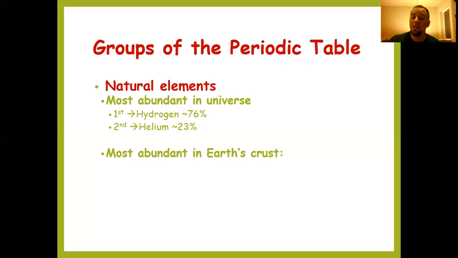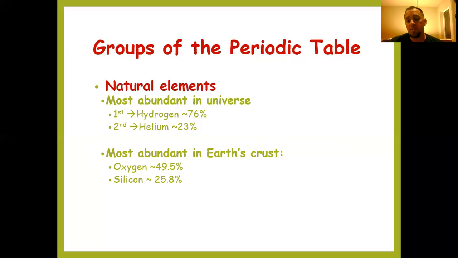So the most abundant element in the Earth's crust is quite a bit different from that. Actually almost half of the Earth's crust is made of oxygen. So the oxygen reacts with other elements to create other compounds.